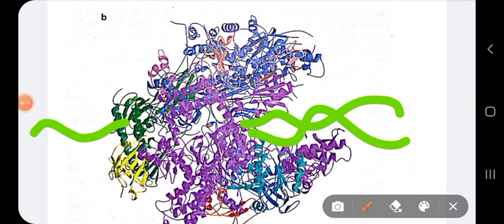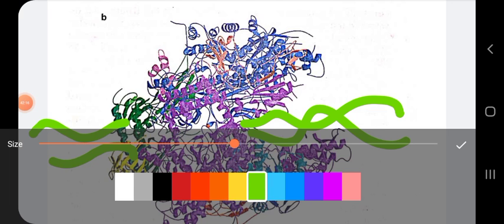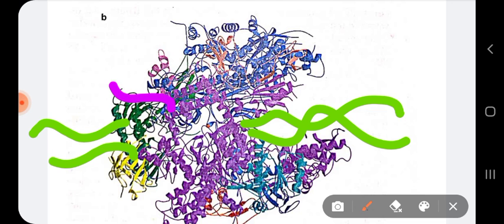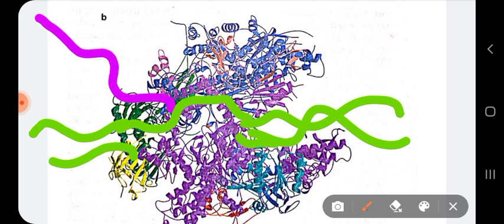It will go out from this region. There is a site where the RNA which is being formed is moving outside. So that is made by different regions found within the RNA polymerase. There is also a region where you can see the DNA has to be unwound, from where your RNA will start to be formed from the DNA.